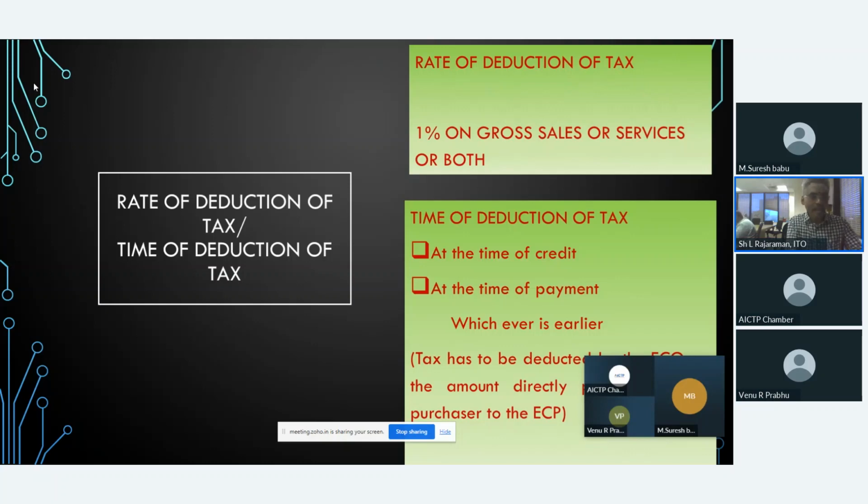The tax has to be deducted by the e-commerce operator on the amount directly payable by the purchaser to the e-commerce participant. So in the earlier screen, I have told it is a gross sale. Also, whatever payments are paid by the purchaser directly to the e-commerce participant, the e-commerce operator is expected to withhold tax on those payments.